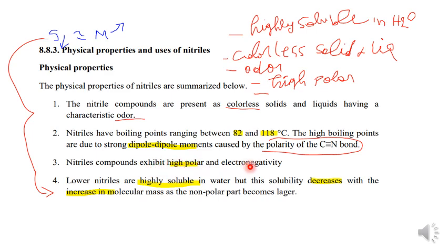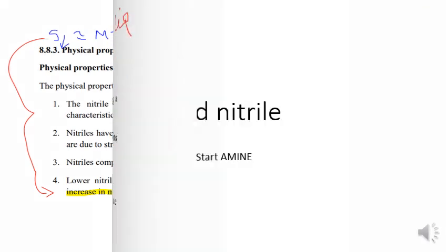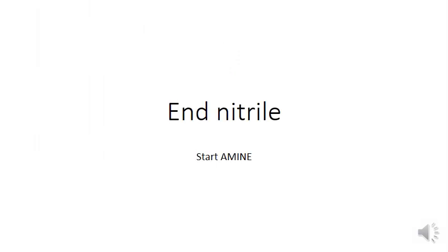This is because of electronegativity. It forms a dipole moment: this is positive, this is negative, this is positive, so it forms a polar molecule. Yes, it forms a polar molecule, with a positive end and a negative end. End of nitrile, start of amine.